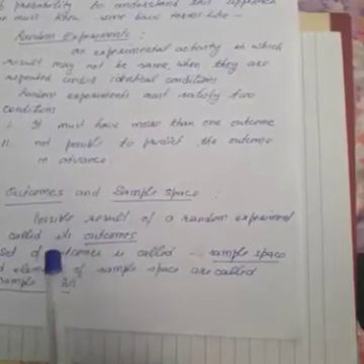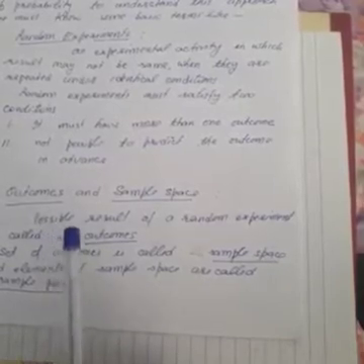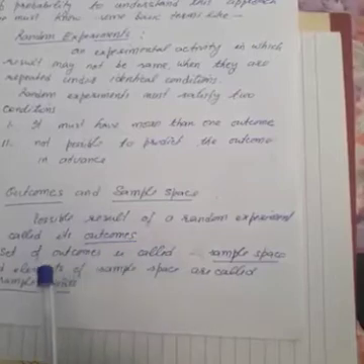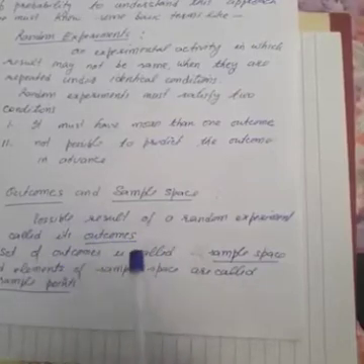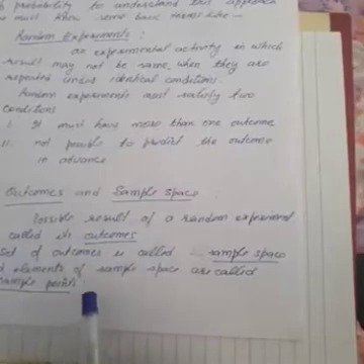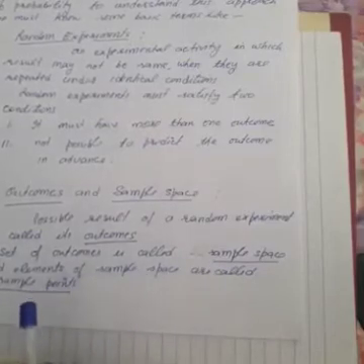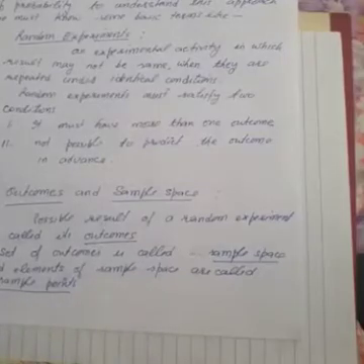If you toss a coin, then the outcomes may be head or tail. So that is the possible results. The set of outcomes is called sample space. So sample space is the set of all possible outcomes. So outcomes and sample space.